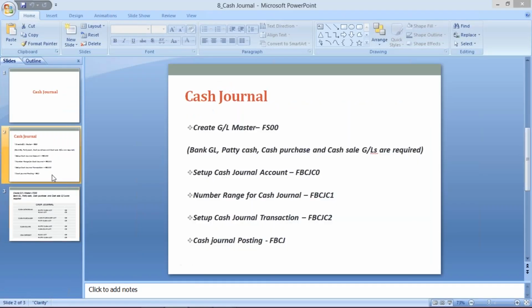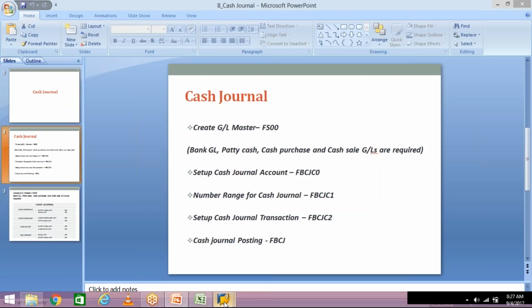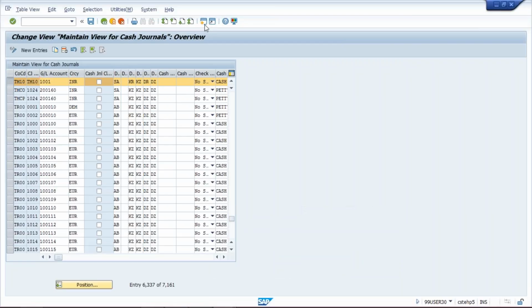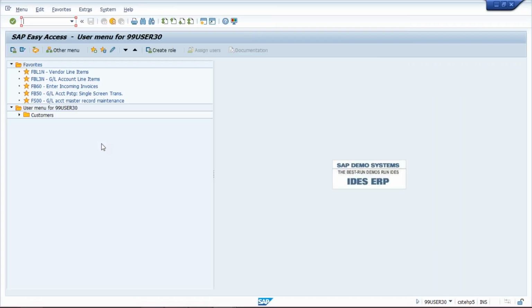While posting a transaction, cash journal posting FBCJ is the transaction code. Let's suppose a cash expense has taken place. I'll just open a new screen. FBCJ is the transaction code.